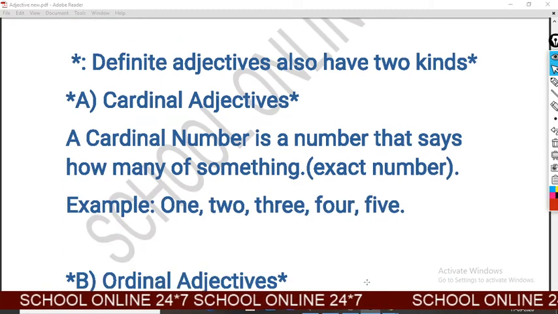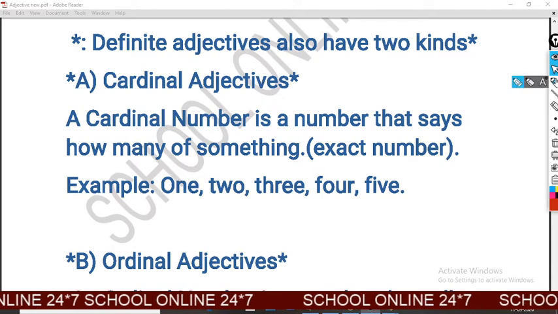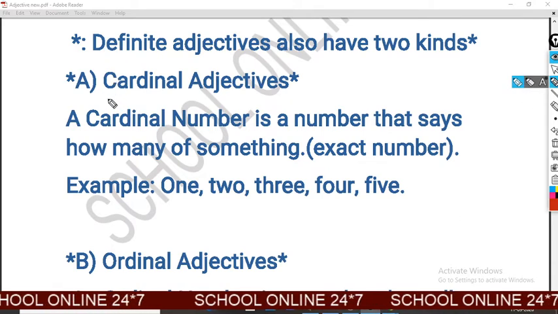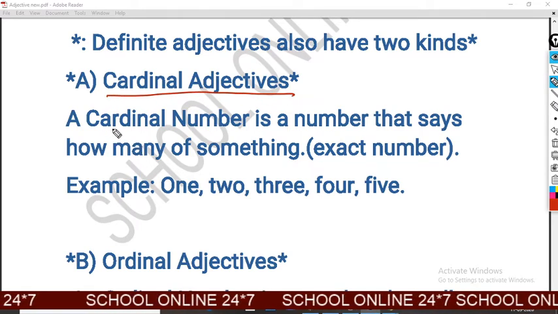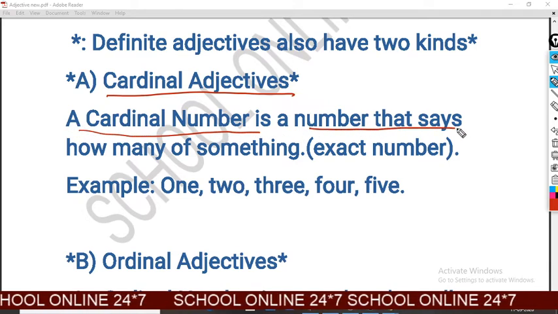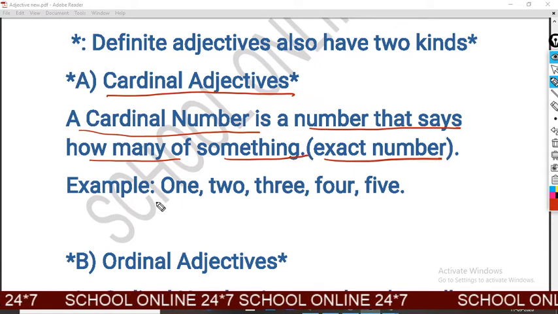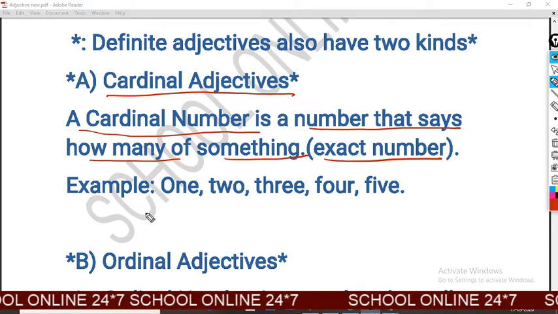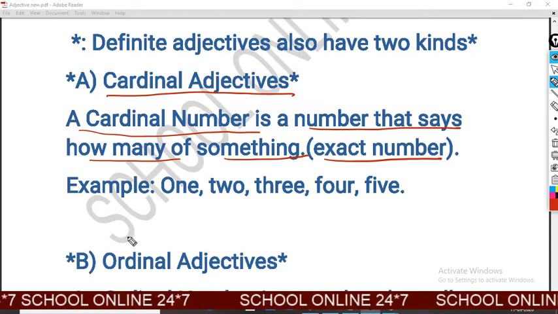Now definite adjectives also have two kinds. First, cardinal adjectives. What is a cardinal adjective? A cardinal number is a number that says how many of something, in exact number. Look at the examples.